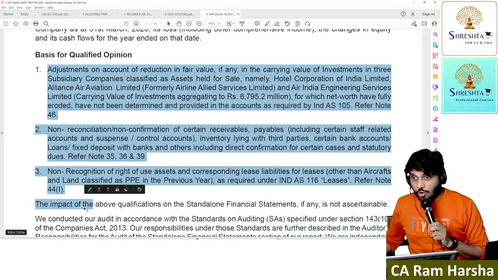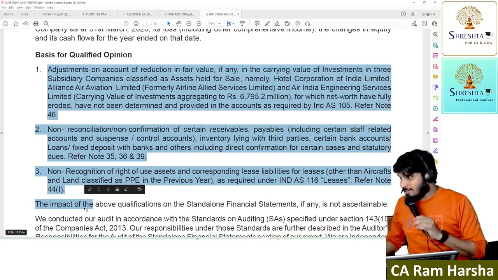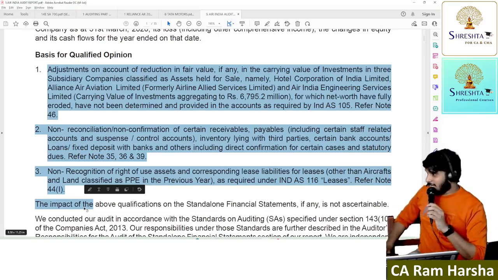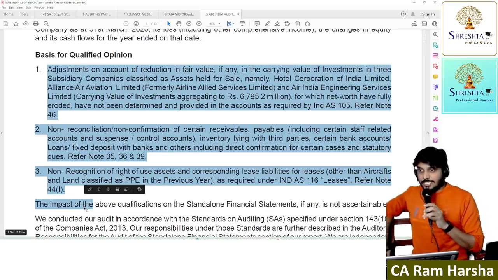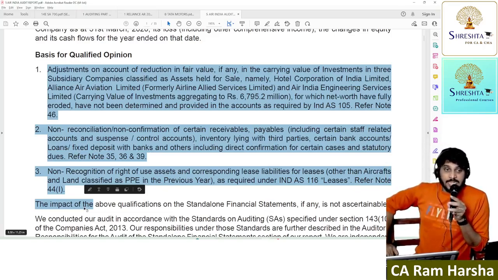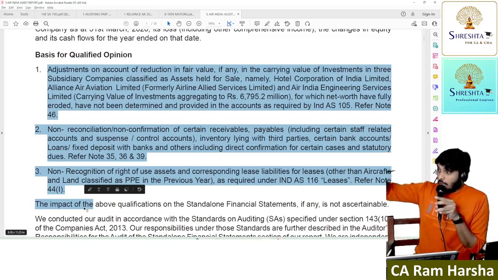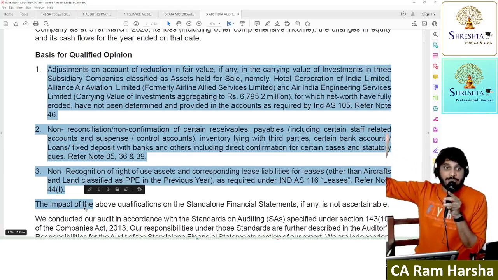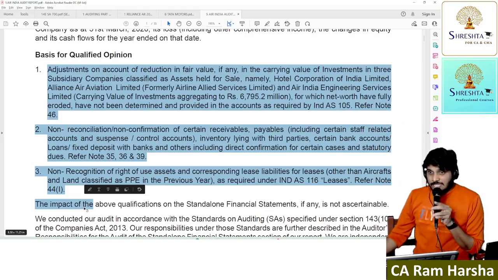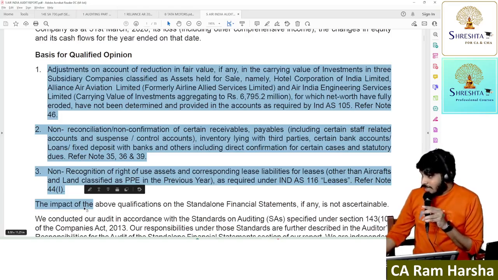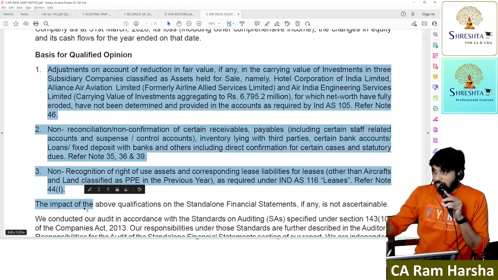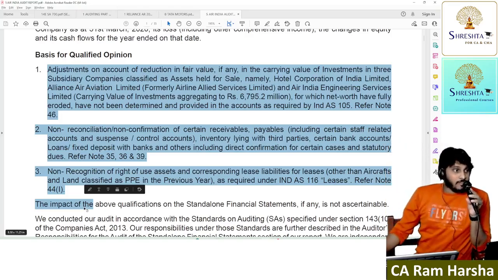Suppose this material uncertainty is there, right? Air India management told me, sir, let's not disclose this uncertainty to people. People will panic. Shareholders will panic. Let's not discuss that in the notes to accounts. And Air India management, even though material uncertainty exists, are not disclosing it fully or partly. Now, the financial statements are misleading. Are they misstated by non-disclosure or partial disclosure of the uncertainty? Now, which opinion will you give?